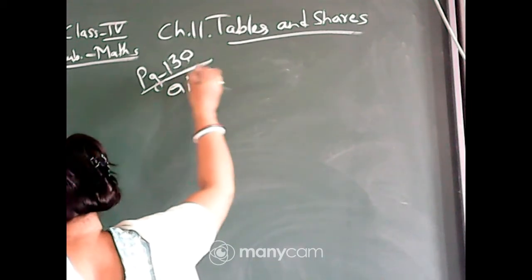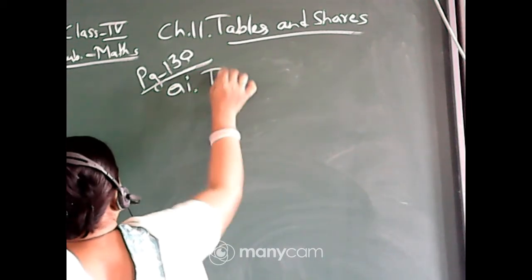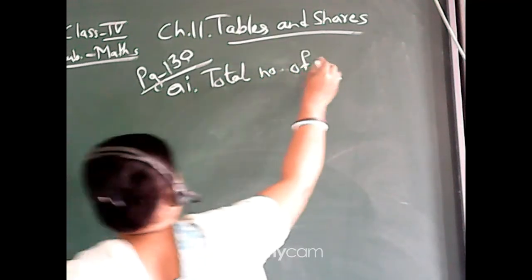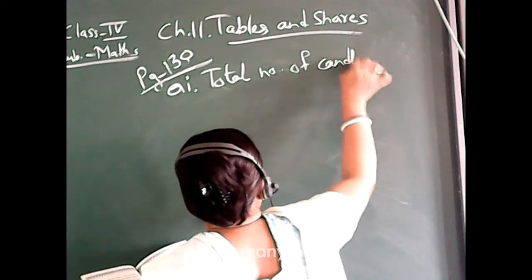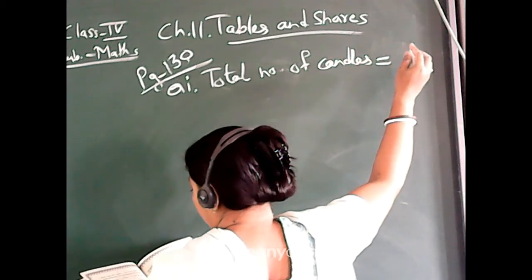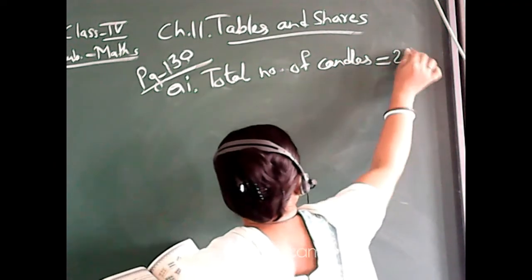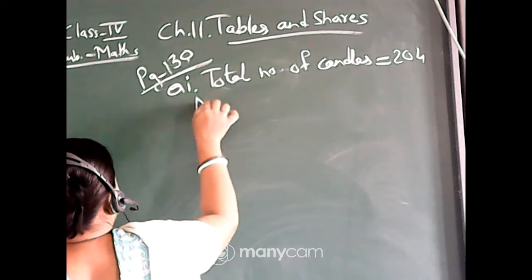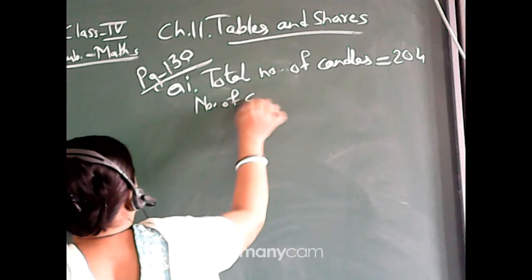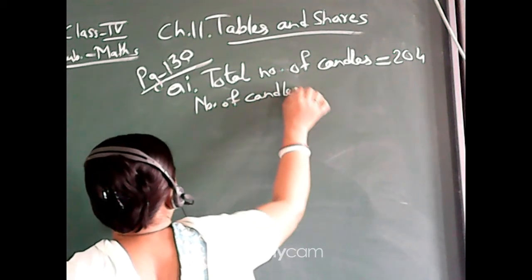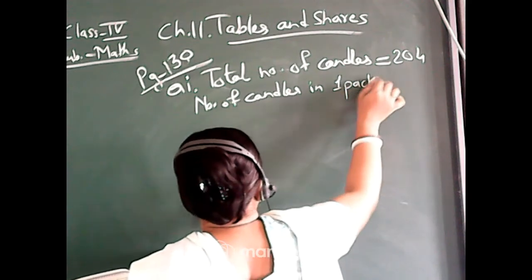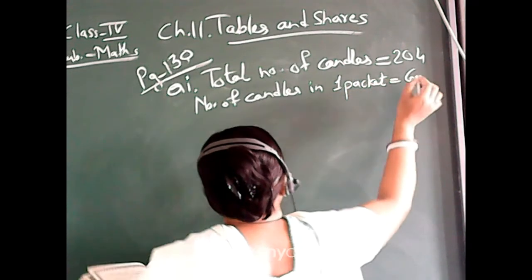Question I. Number of candles is equal to 204. Then candles in one packet: number of candles in one packet is equal to 6.